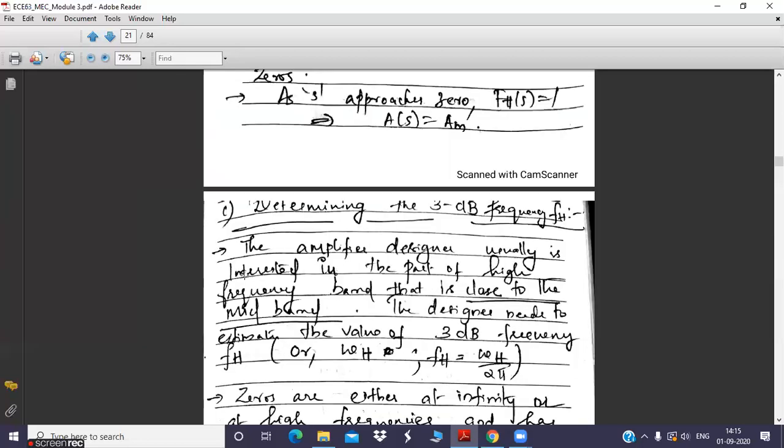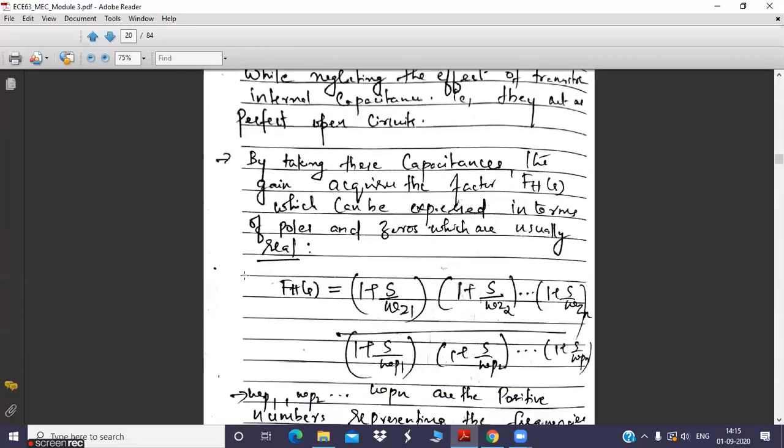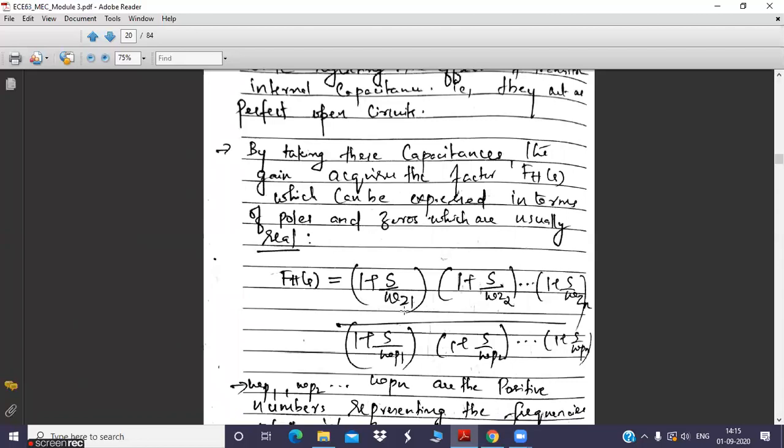If we neglect these, what will happen? Suppose the value of omega z1 is infinity, and omega z2 is also very close to infinity. Anything divided by infinity becomes 0, correct? So all these numerator terms will become 1: 1 plus this term, which becomes 0, again into 1 plus this term, which becomes 0.